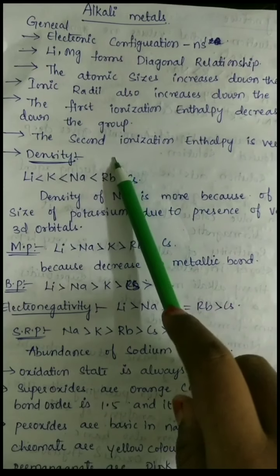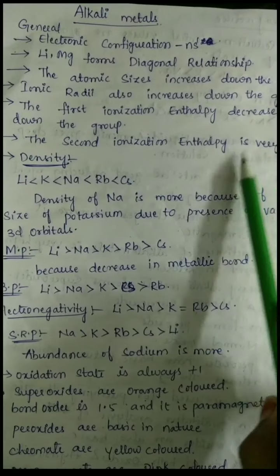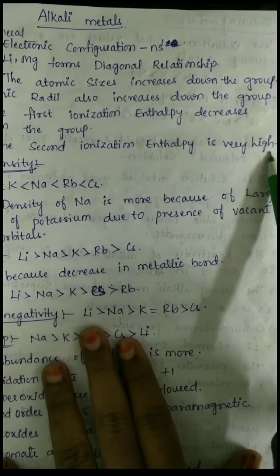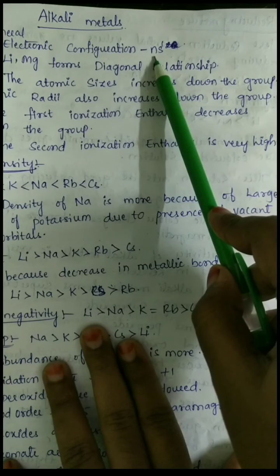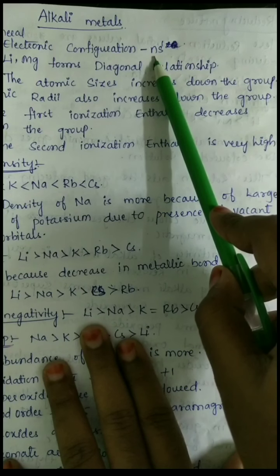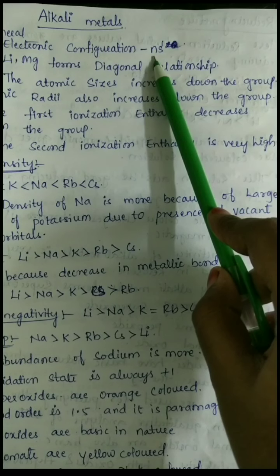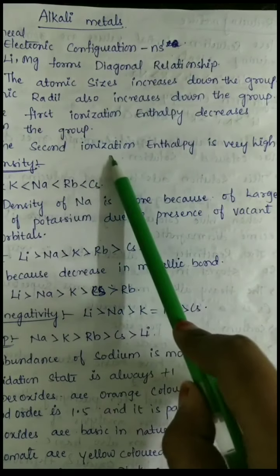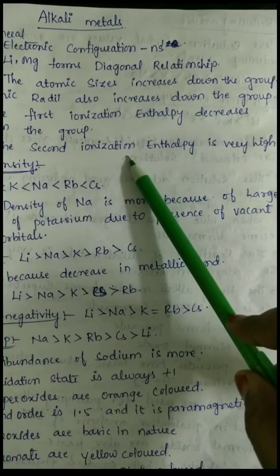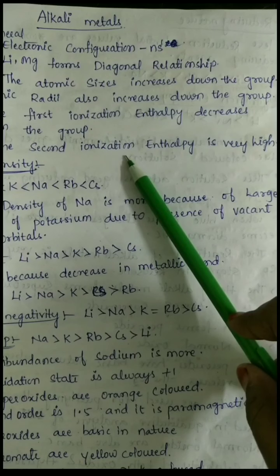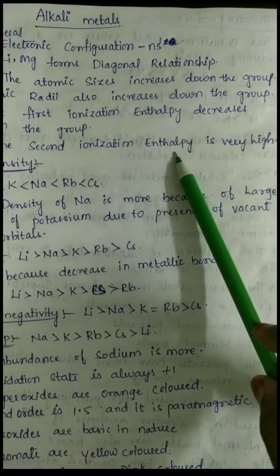The second ionization enthalpy is very high because if you remove one electron from the outer shell, it becomes a stable configuration. That is the reason the second ionization enthalpy is very high. These are all the physical properties, strengths in the physical properties.